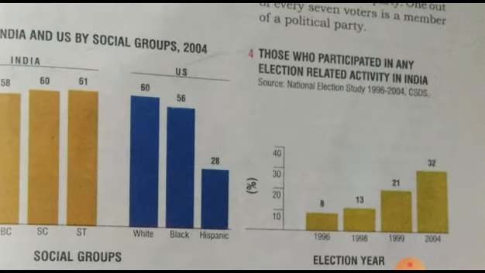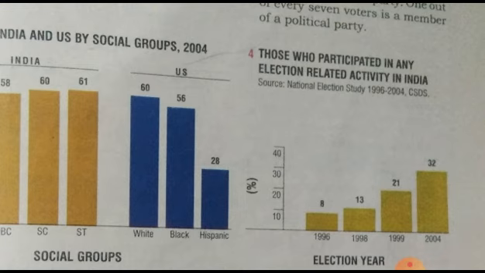Here, those who participated in any election related activities in India. The horizontal line gives the election year and the vertical line gives the percentage of people who participated. So in the 1996 election that percentage was 18, and this is in increasing order.